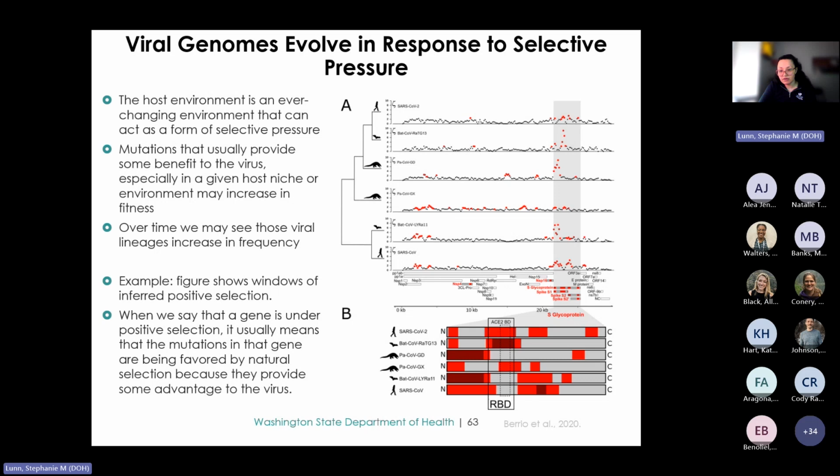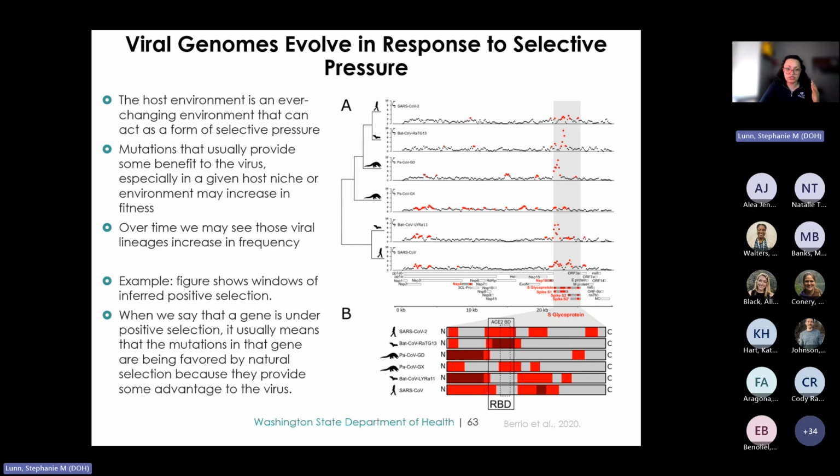Mutations that confer a benefit to the virus, particularly in a specific host environment or niche, can enhance its fitness. And over time, these advantageous viral lineages may increase in frequency. So figure 1A displays windows of inferred positive selection for different beta coronavirus species, and you can see that they're different. Positive selection refers to the process where beneficial traits become more prevalent in the population, really driving this adaptive evolution.